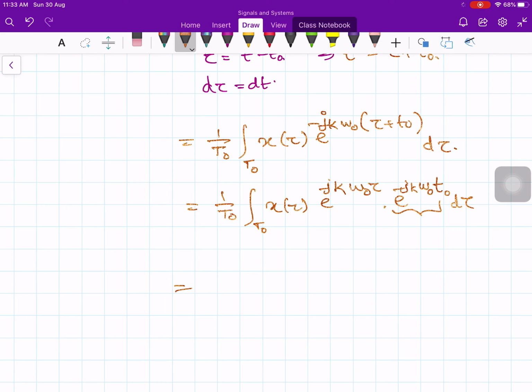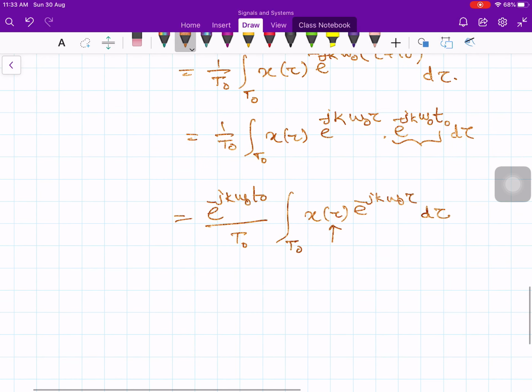So e to the minus jk omega naught t naught times 1 over t naught integration over t naught x of tau e to the minus jk omega naught tau d tau. After all, this is a dummy variable, so you can change it if you want: x of t e to the minus jk omega naught t dt.